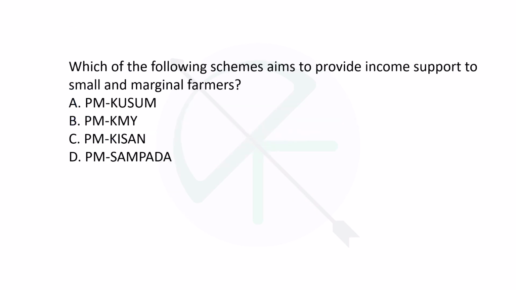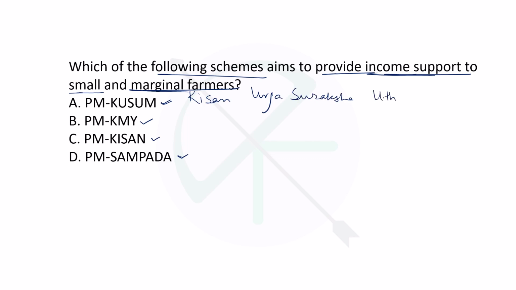Then the next question is, which of the following schemes aims to provide income support to small and marginal farmers? Income support: PM Kusum, PM KMY, PM Kisan, PM Sampada. So PM Kusum is Pradhan Mantri Kisan Urja, that means energy, Suraksha, Utthan, that means development, Maha Abhiyan.